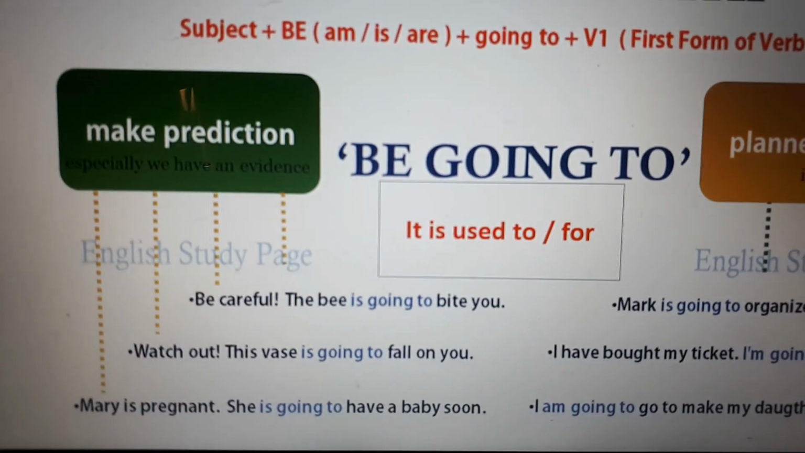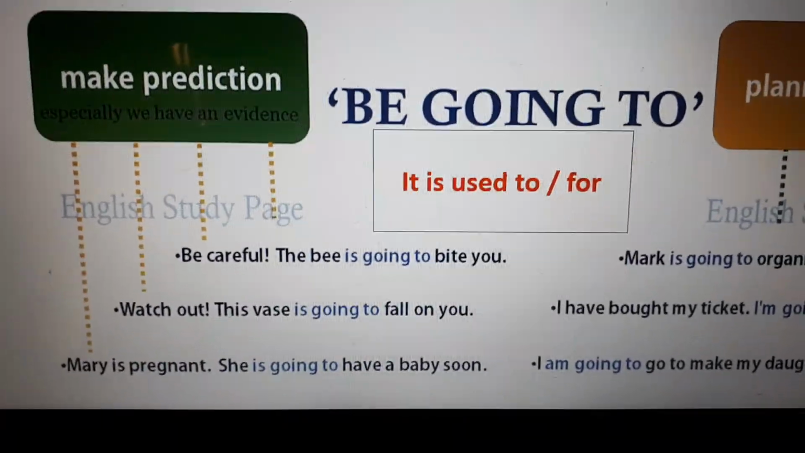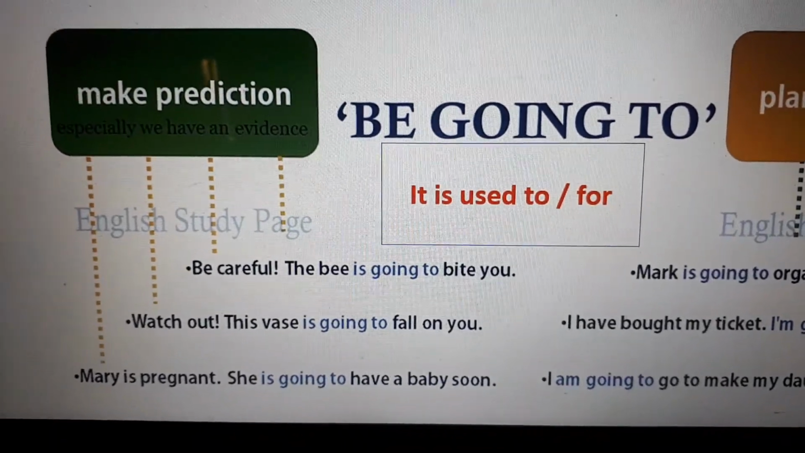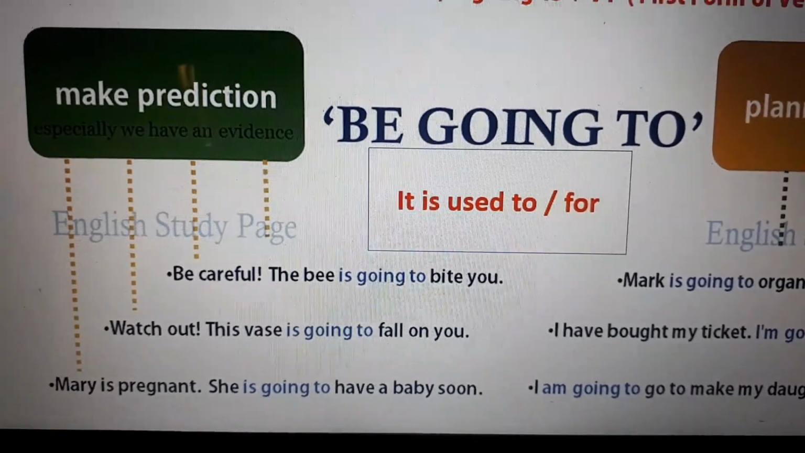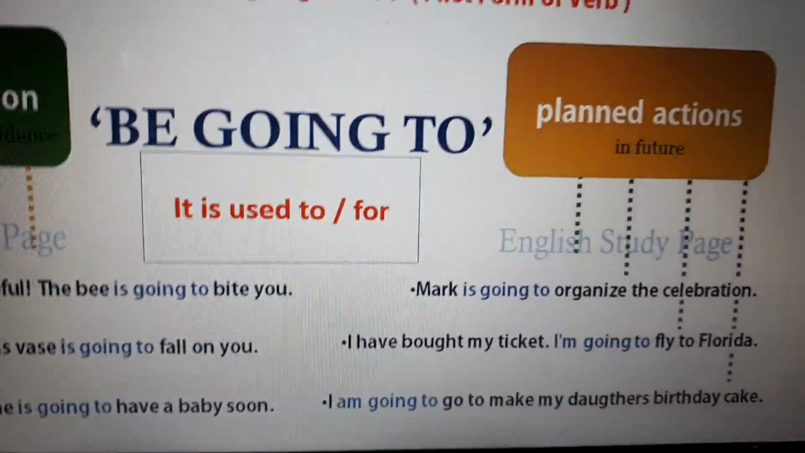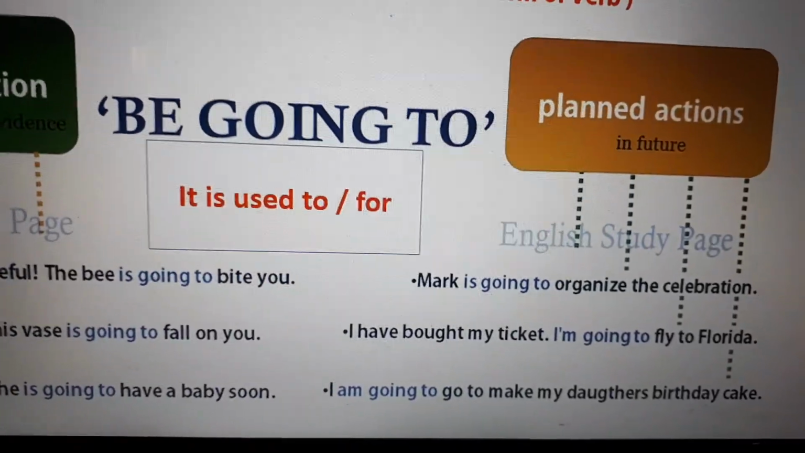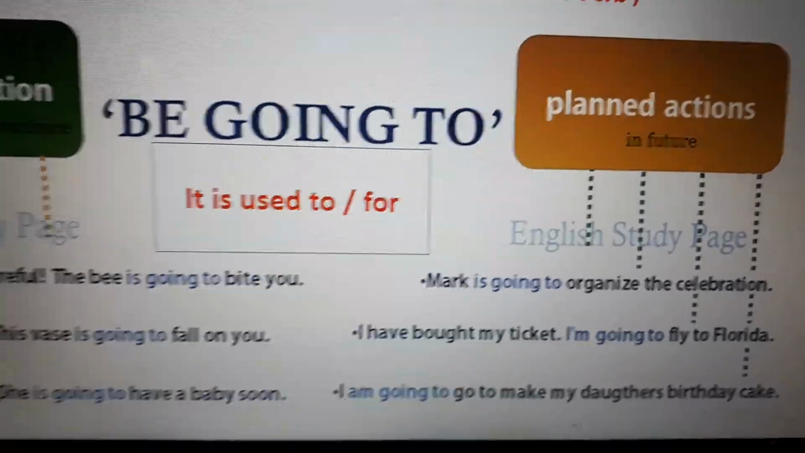If it is to make a prediction, we can use: be careful, the bee is going to bite you. Watch out, this vase is going to fall on you. Mary is pregnant. She's going to have a baby soon. If it is a planned action, something that you already have planned, that you already thought about, Mark is going to organize the celebration.